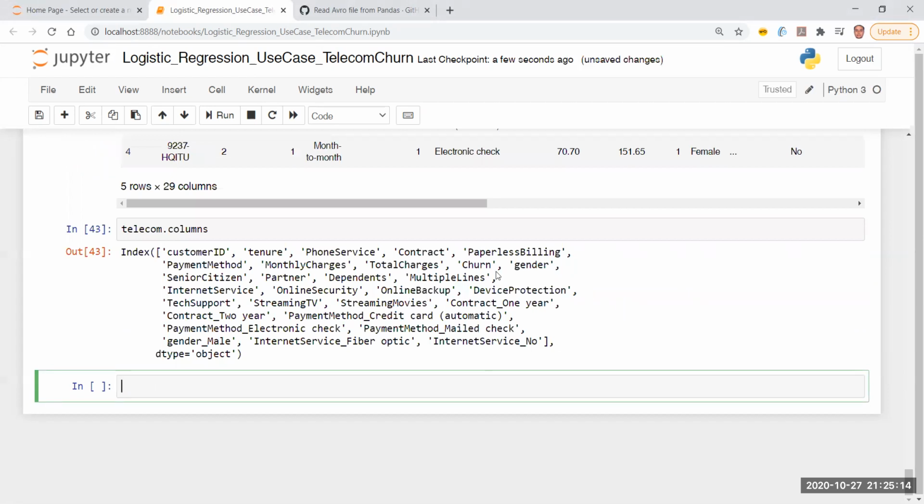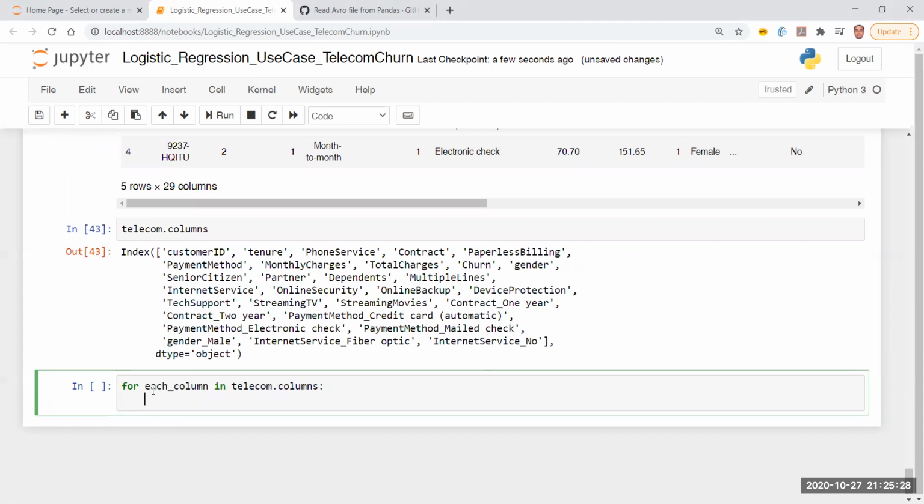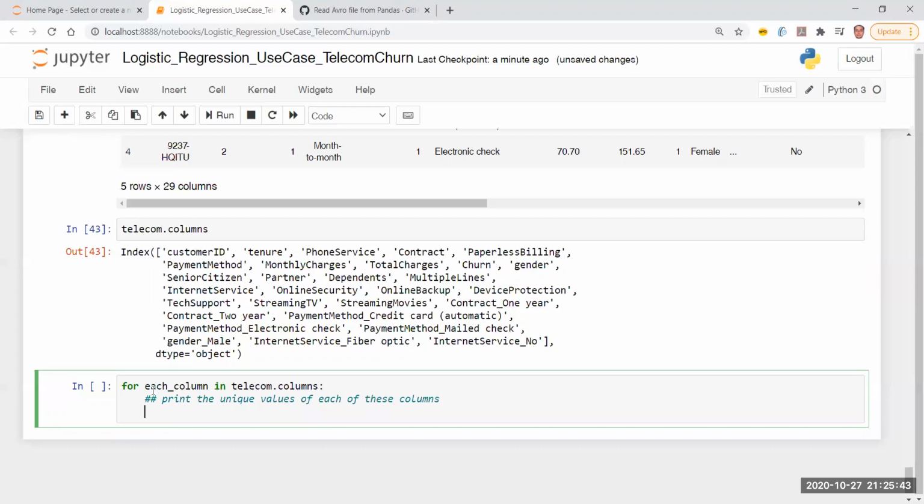So I have columns like this, and what I can do is, for each column in telecom dot columns, print the unique values of each of these columns, one after the other.